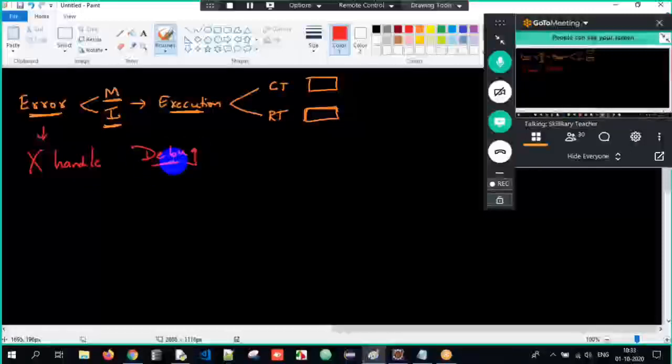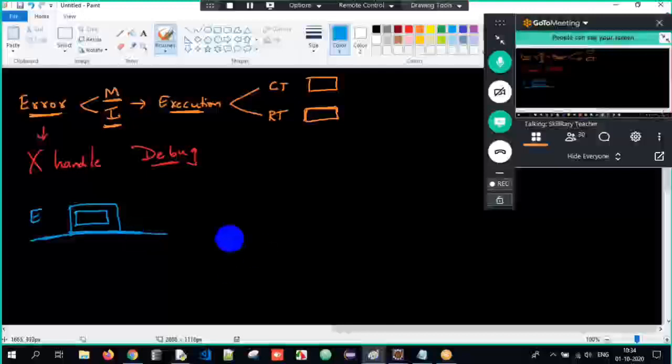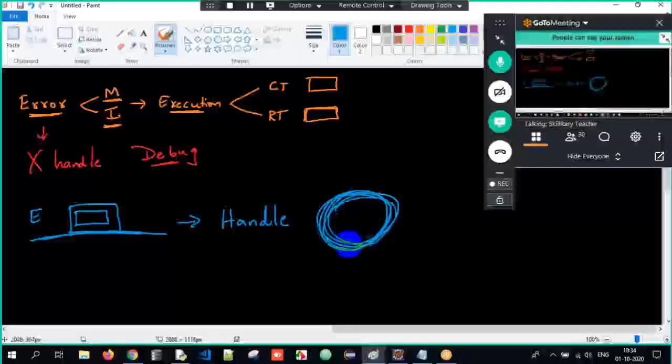Got the clarity here? Then what is an exception? Exception is nothing but an event or interruption. Once the event or interruption occurs, your program execution will stop, and the below lines of code will not get executed. So therefore, what are we supposed to do? We are supposed to handle it. The process of handling an exception is called exception handling.